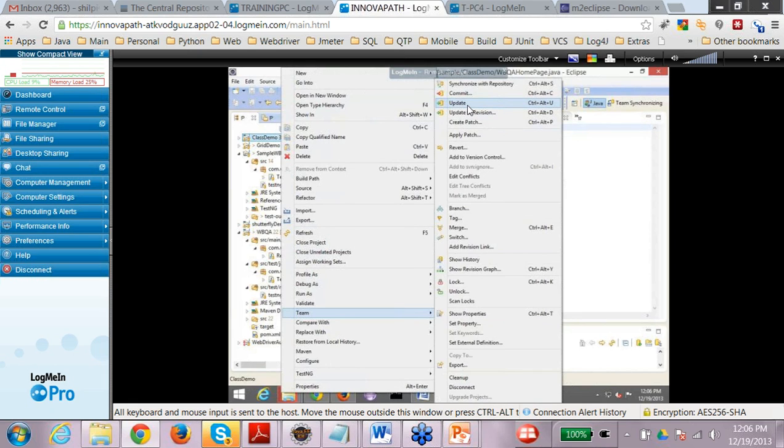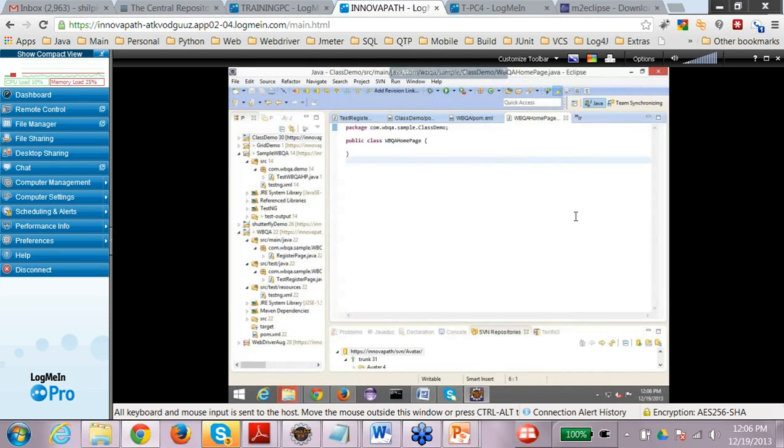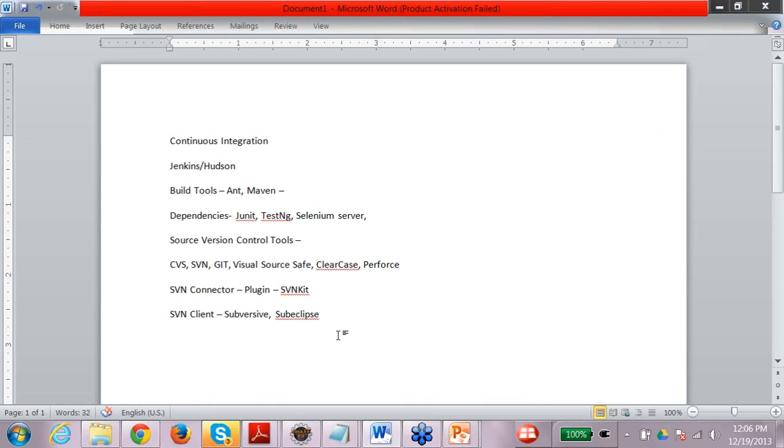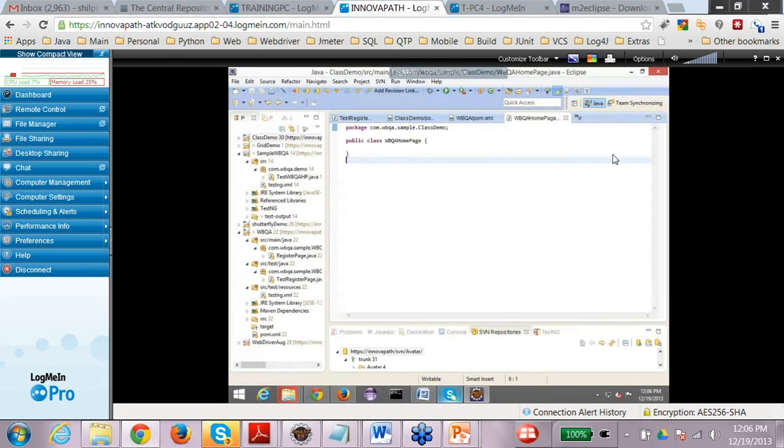And you can update to a particular revision, which means if there is a particular version of your code, you can update to that version also. And the head version is always the latest commit which is maintained.